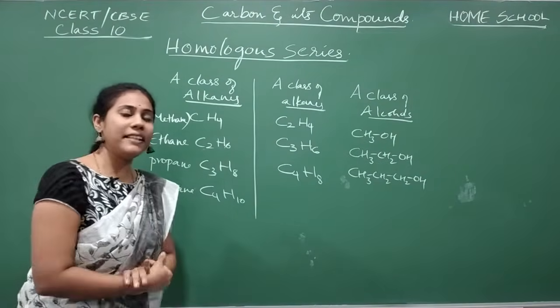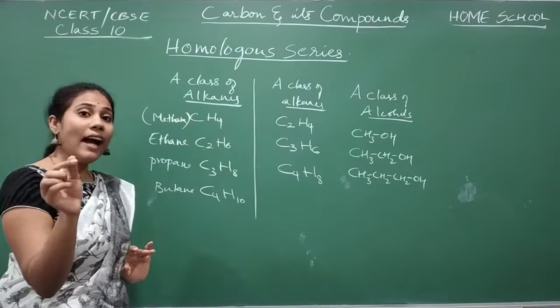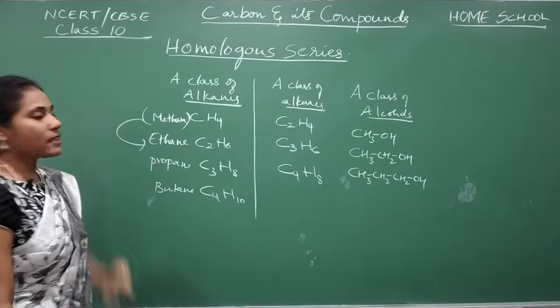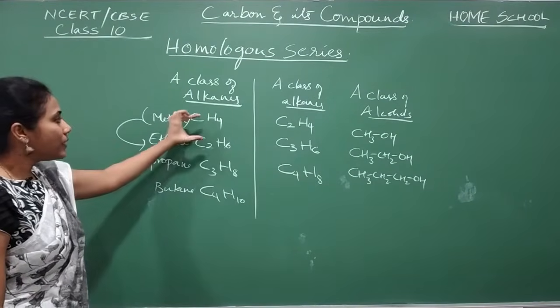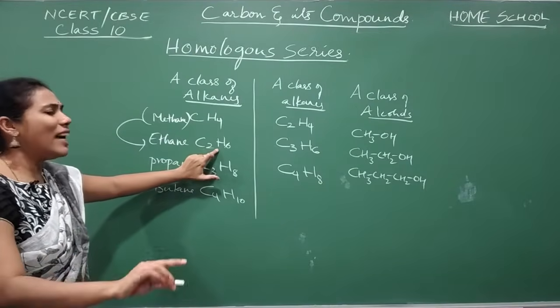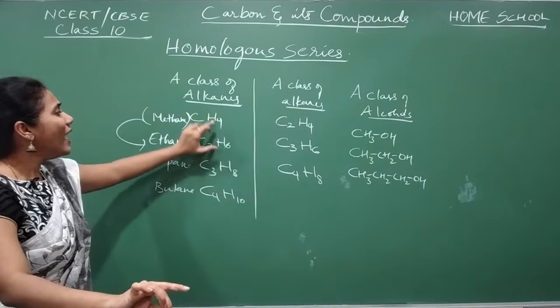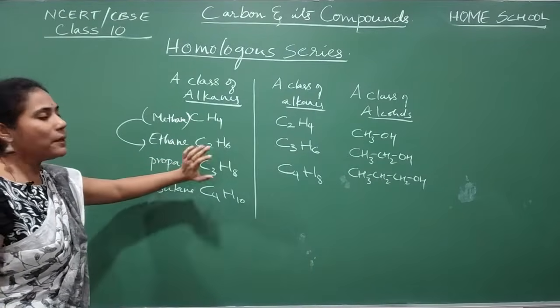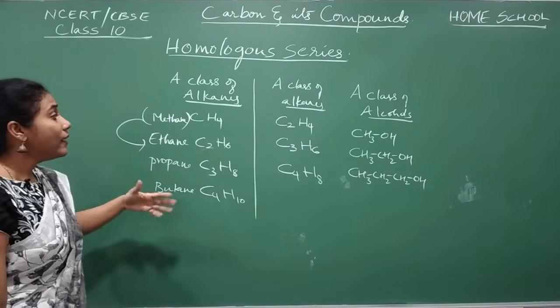That is the similarity, isn't it? And now, what is the difference between this compound and this compound? The similarity is they all have single bonds, and these are also made up of carbon and hydrogen. What is different?